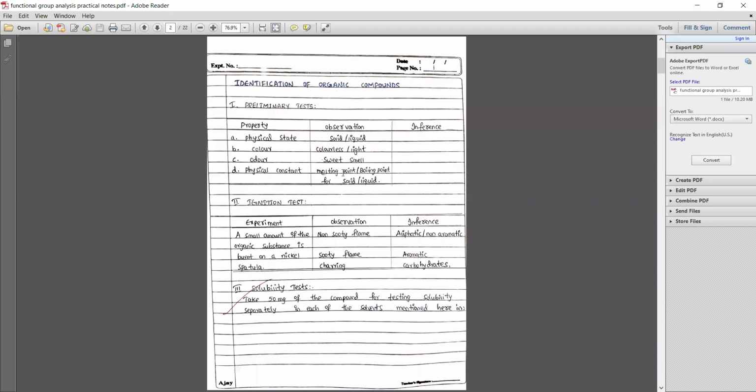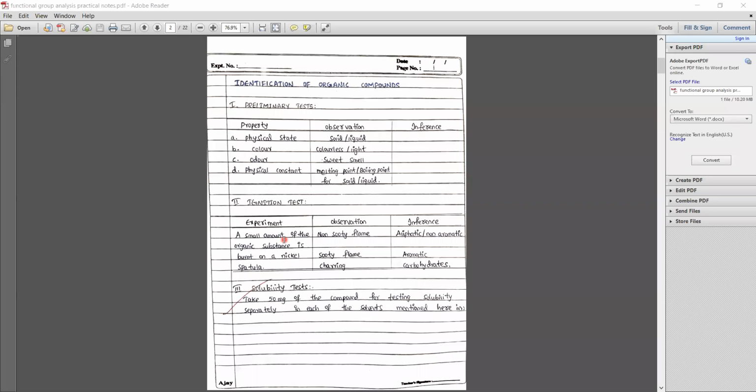Physical constant you will be given in the exam itself. We will be telling the physical constant, boiling point or melting point. Since you have not done any experiment, you do not know that one, so I'll tell you the melting point or boiling point. For each one you will have marks, so do not forget any point. You have to write everything.